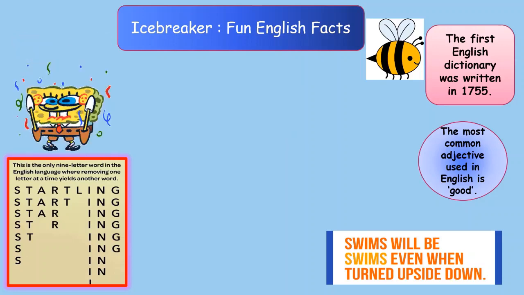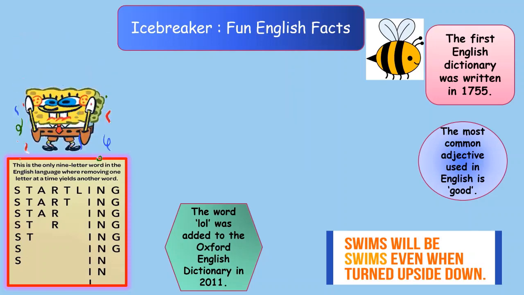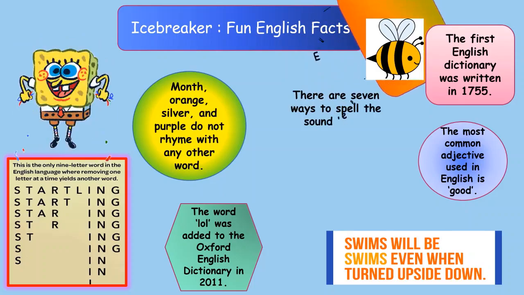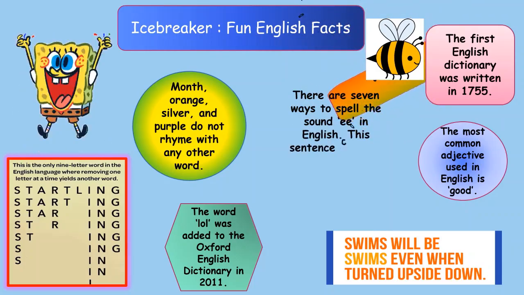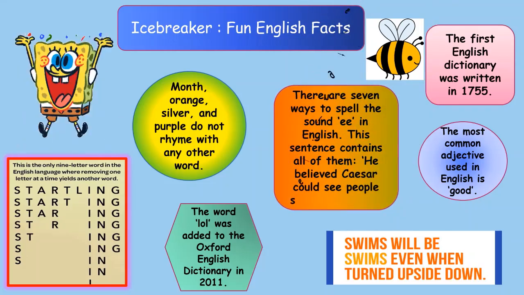The third fun fact is the word lol was added to the Oxford English Dictionary in 2011. We are using this word a lot these days, isn't it? Now, the fourth fact is month, orange, silver, and purple. All these words do not rhyme with any other word. Something new, isn't it? And the next fun English fact is there are 7 ways to spell the sound E in English.